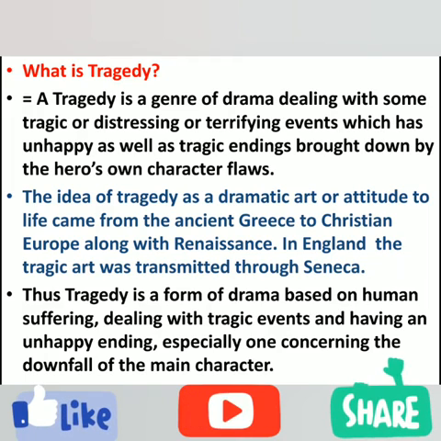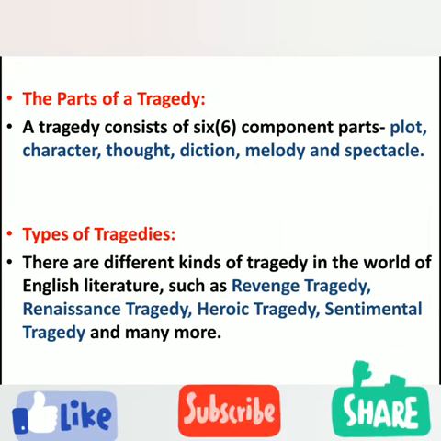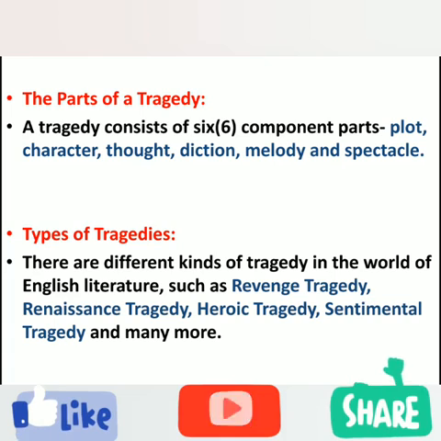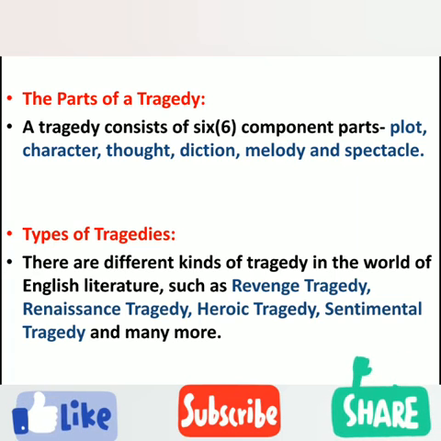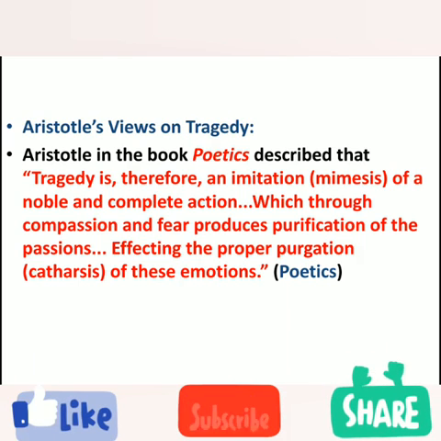Now we have to know the various parts of tragedy. A tragedy consists of 6 component parts: plot, character, thought, diction, melody, and spectacle. And now we have various types of tragedies. We all know that in English literature, we have to deal with different types of tragedies such as revenge tragedy, Renaissance tragedy, heroic tragedy, sentimental tragedy, and so on, right? After this basic information, we have to know about Aristotle's concept of tragedy, or Aristotle's views of tragedy.